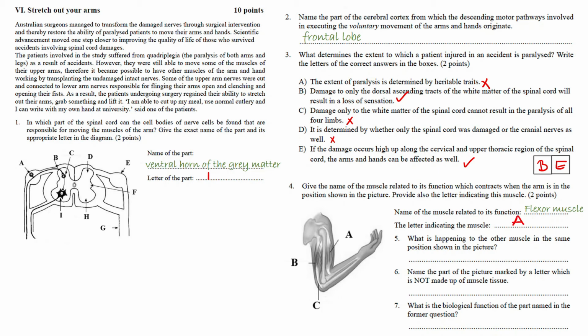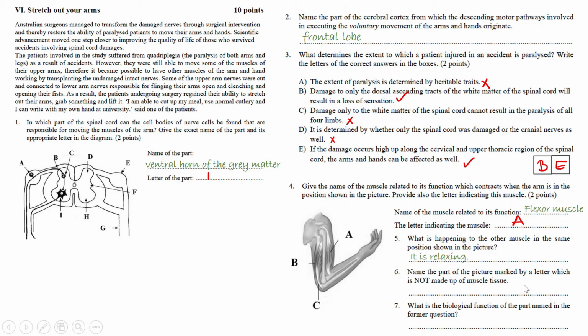What is happening to the other muscle in the same position shown in the picture? So these are antagonistic muscles, the biceps and the triceps. So the triceps will relax. That's what we need to put in here. So it is relaxing. Okay.